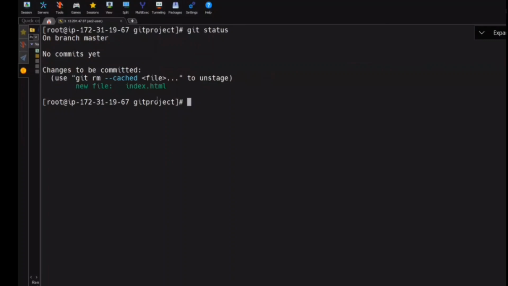Now I say git status. Now it is in green color. The green color means it is in the staging area. Now I need to move that from the staging area to the local repository. What's the command? Fantastic. Git commit.